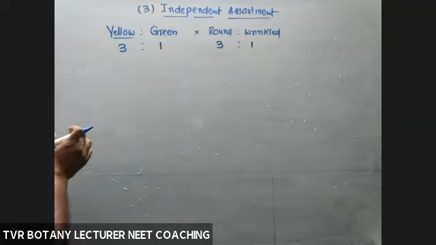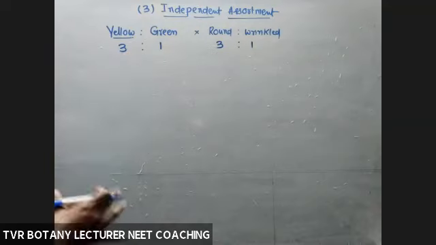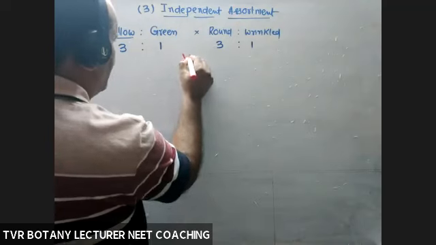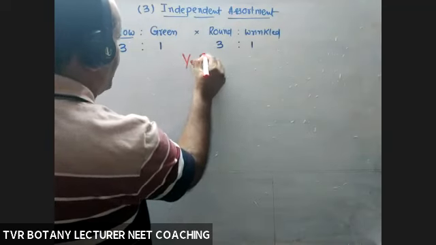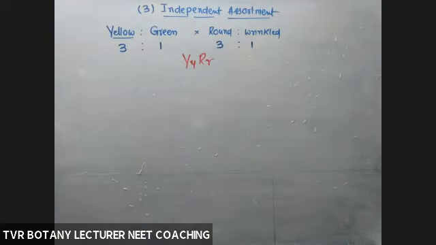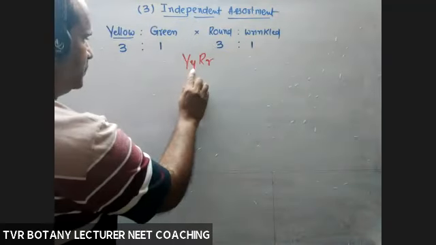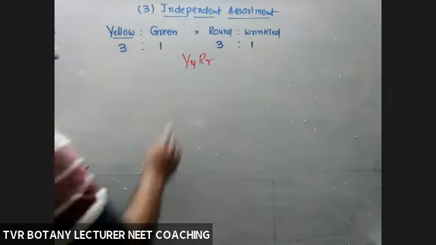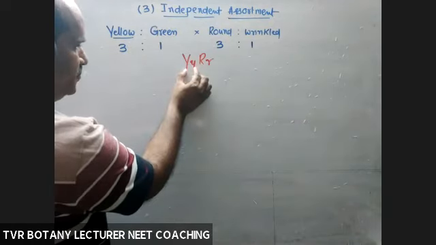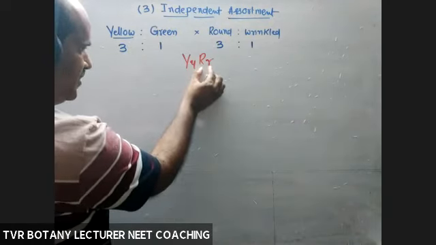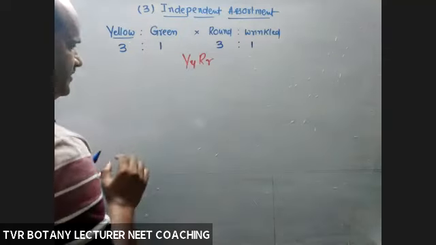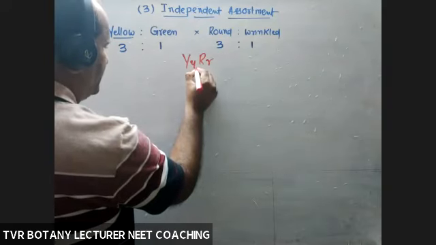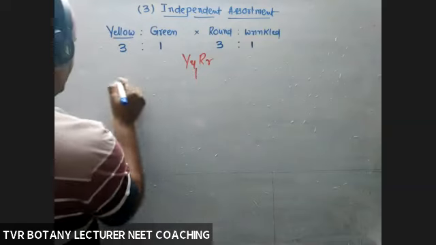Okay, so the segregation of alleles: what about the segregation of alleles here? Very, very important thing. Here take capital Y, small y, capital R, small r. How many kinds of alleles? 1, 2, 3, 4 kinds of alleles. Now, what about the movement or separation of alleles? For example, these two are present on one chromosome and these two are present on one chromosome of the homologous. So what about the percentage of separation and moving together of all these alleles?